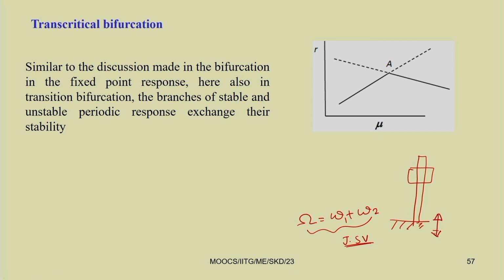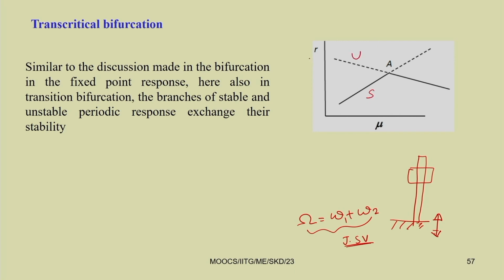Similarly, we have a transcritical bifurcation, similar to that in the case of a fixed point response. If you plot R versus mu, initially we have a stable periodic response and an unstable periodic response.